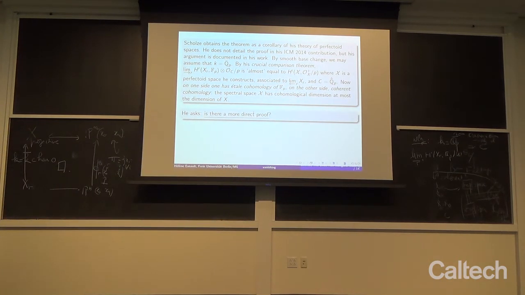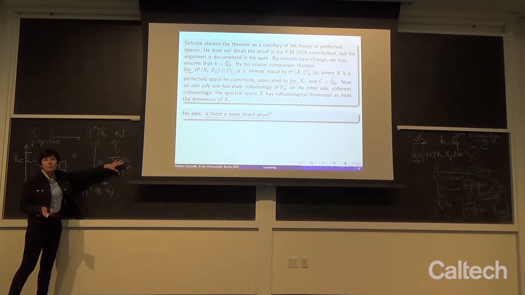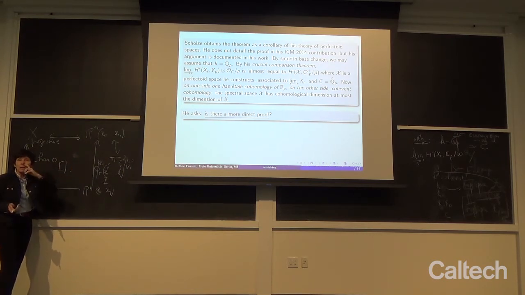And now in his remarkable ICM 2014 contribution, Peter Scholze asked, is there a more direct proof? In fact, because the players of his theorems are all classical invariants. We are looking at F_p étale cohomology of a variety defined in characteristic 0. We are looking at a flat tower here, which is étale over this torus. Those are very classical situations.